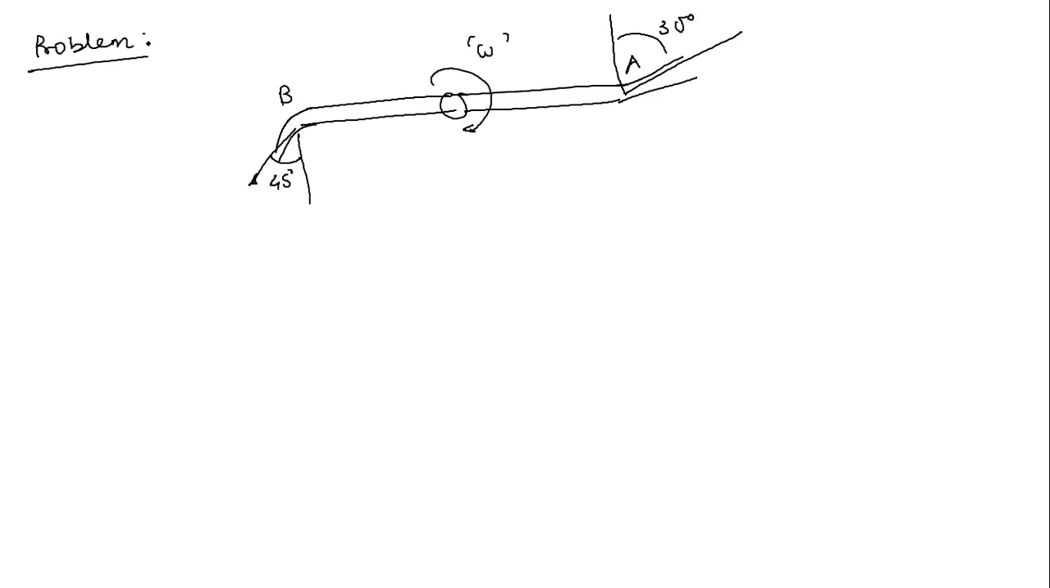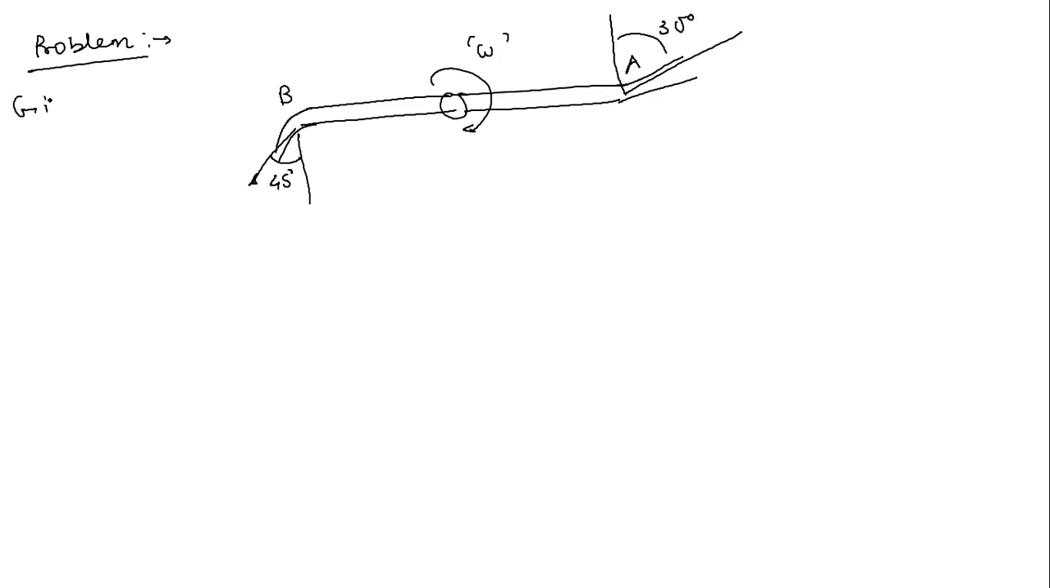Now this is your nozzle A, and this is inclined with the vertical at an angle of 30 degree. Now this is your nozzle B. This is inclined with the vertical at an angle of 45 degree. And now this is rotating with omega. So now this is a lawn sprinkler which is given to you.